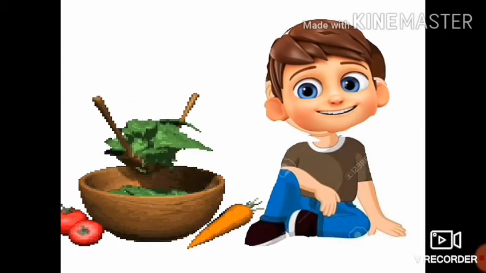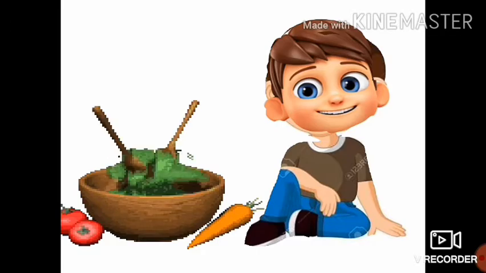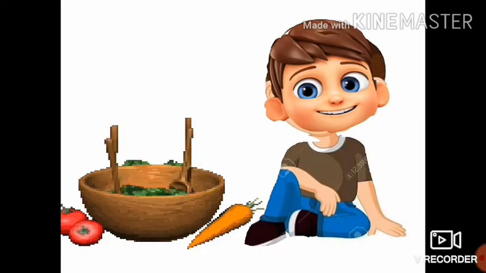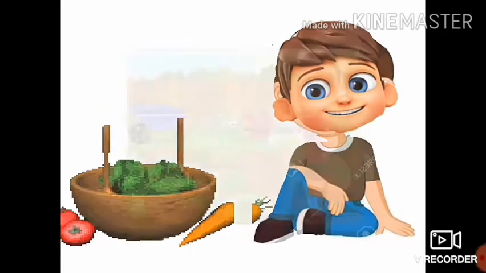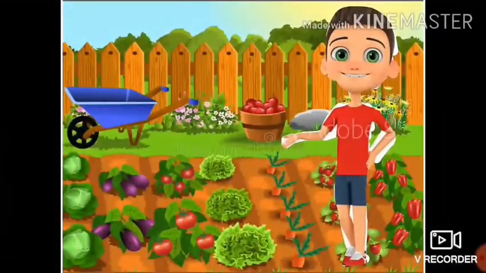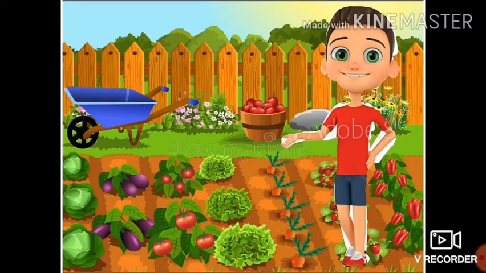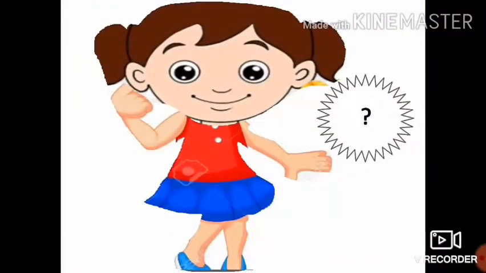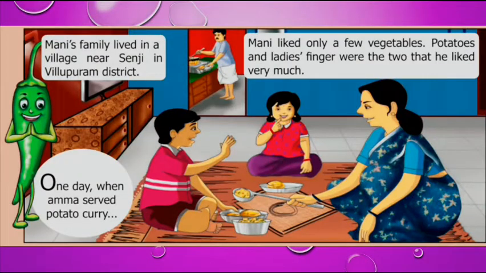Most of the fruits and vegetables we get from various parts of our country. Okay children, we hope that these vegetables come from our farms, but most of the vegetables and also spices are from different parts of the country. Okay, come, let's move on to today's lesson.